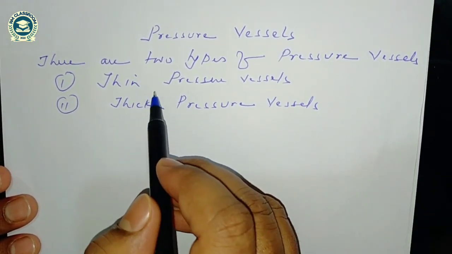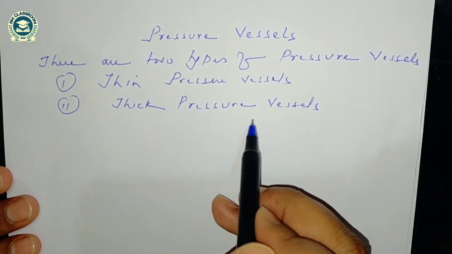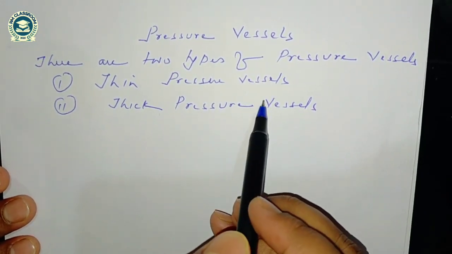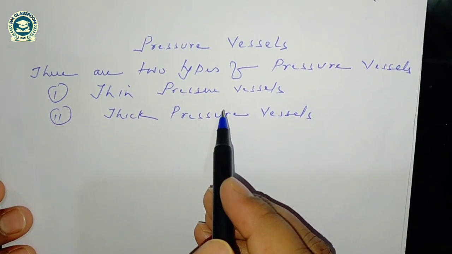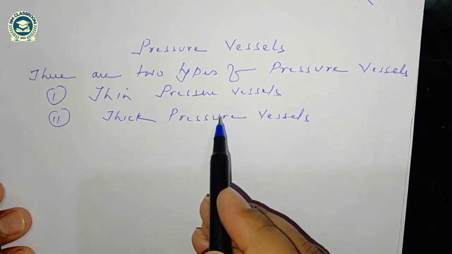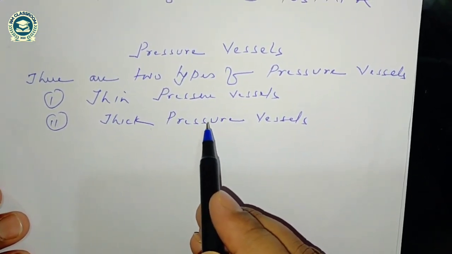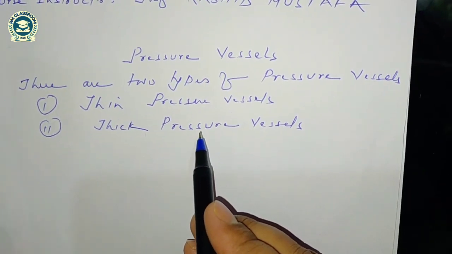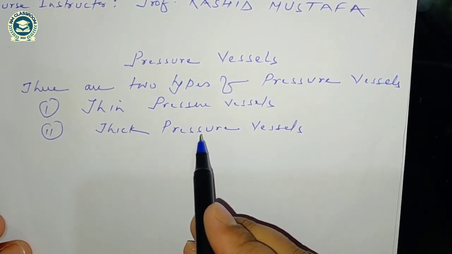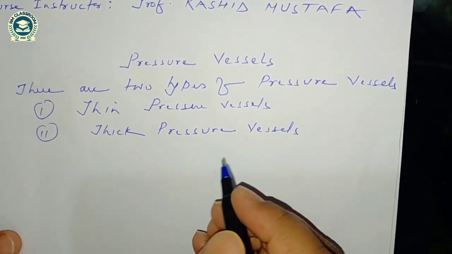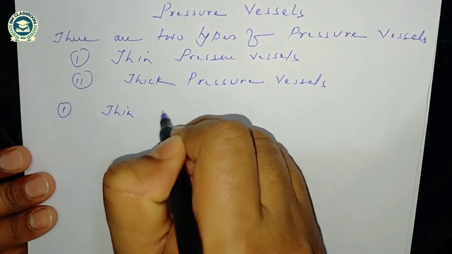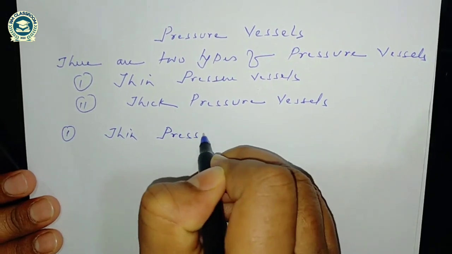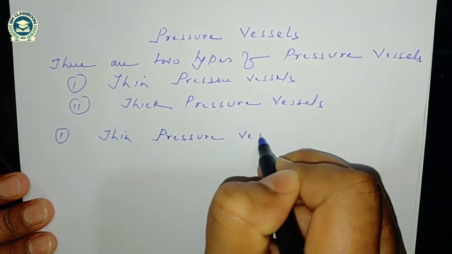So what is thin pressure vessels and what is thick pressure vessels? Before that I will discuss what is a vessel. Pressure vessel is defined as the container designed to contain fluids, gases or liquids at a pressure different from atmospheric pressure.